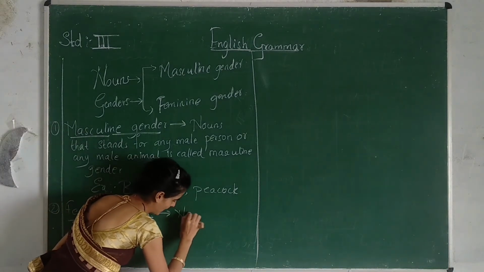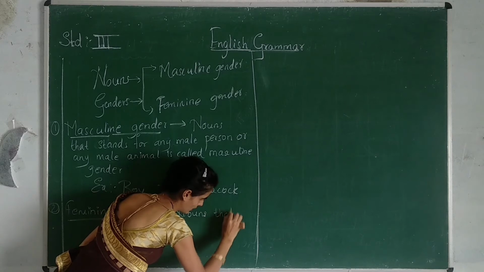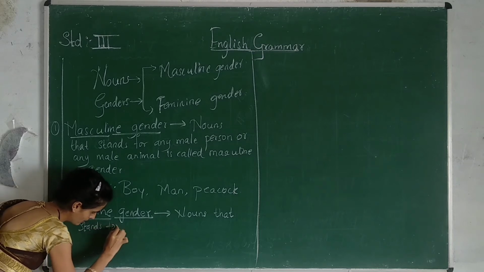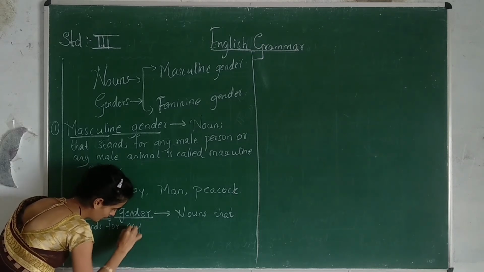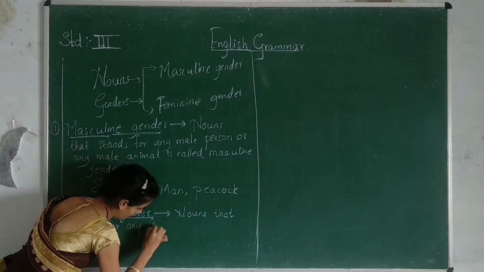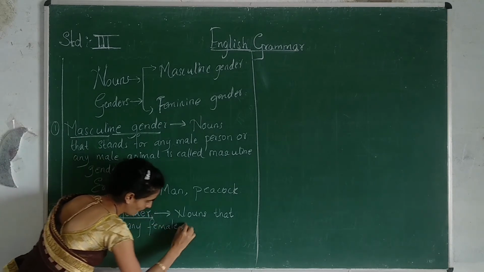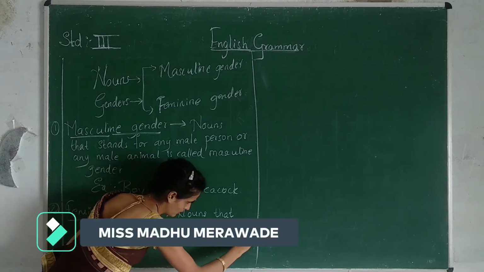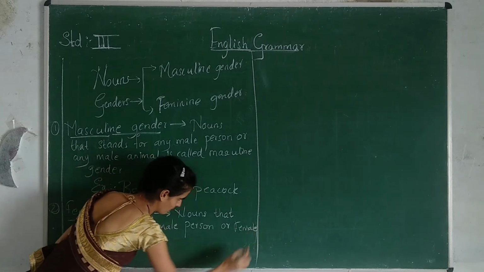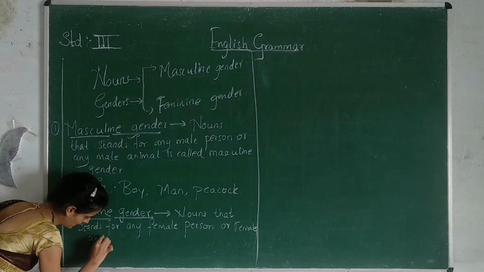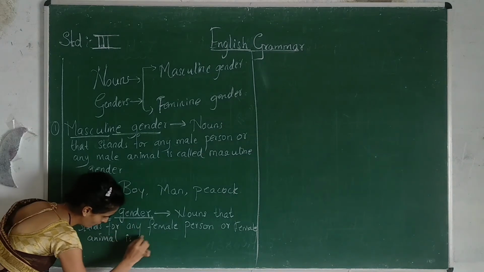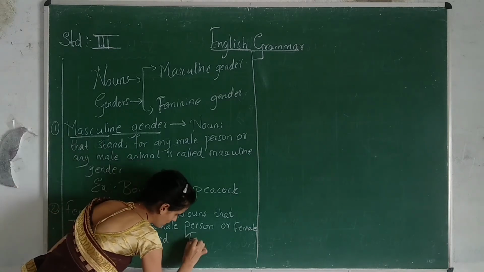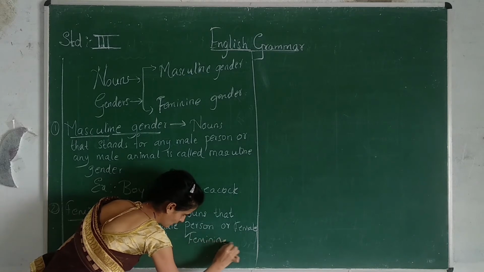Nouns that stand for any female person or female animal are called feminine gender.